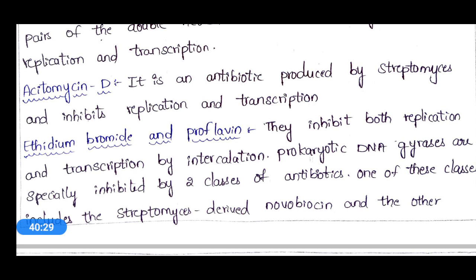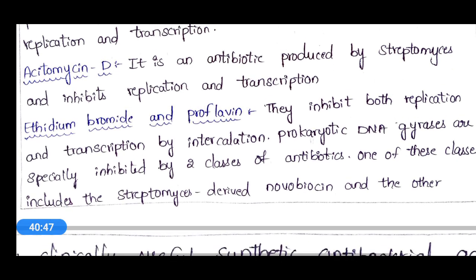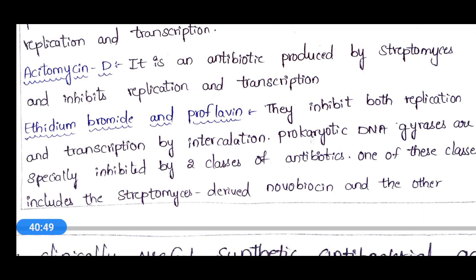These two inhibit both replication and transcription by the intercalation process only. And prokaryotic DNA gyrases are specially inhibited by these two classes of antibiotics. One of these classes includes the Streptomyces derived novobiocin and others.